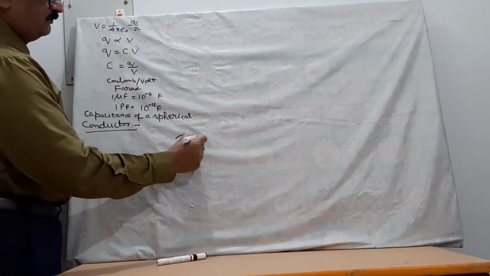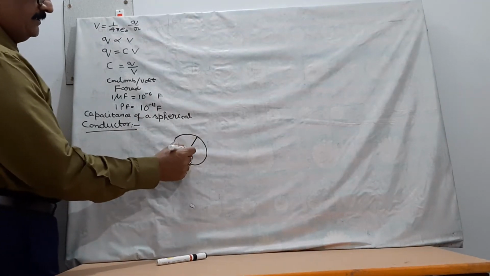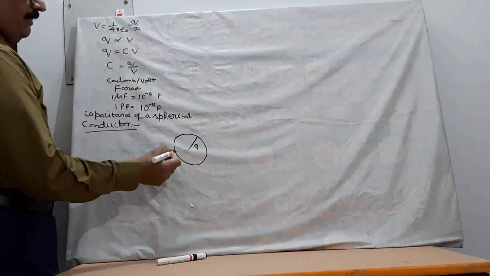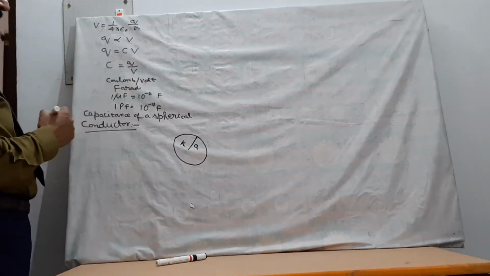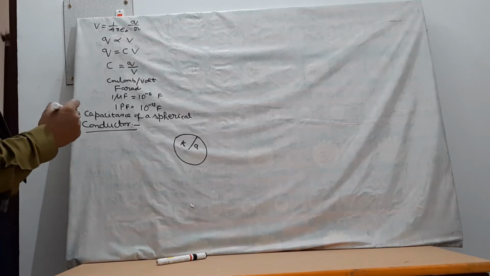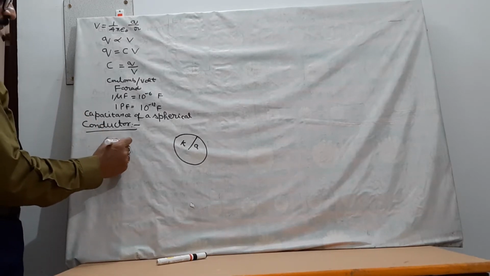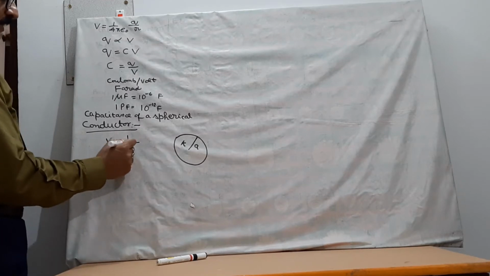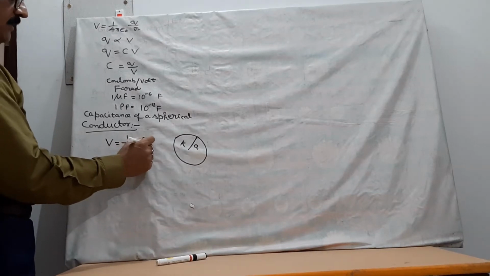Suppose that this is a spherical conductor. Its radius is a, small a, and dielectric constant is k. So you know that potential of spherical conductor V is equal to 1 upon 4 pi epsilon naught Q upon a.